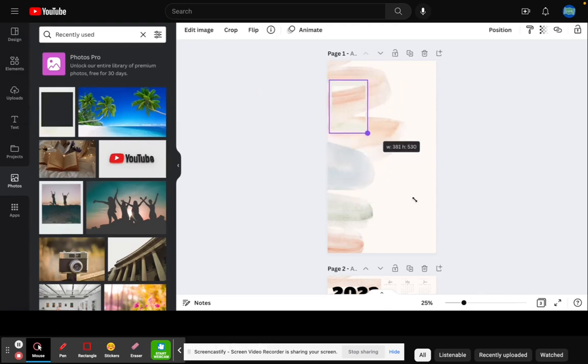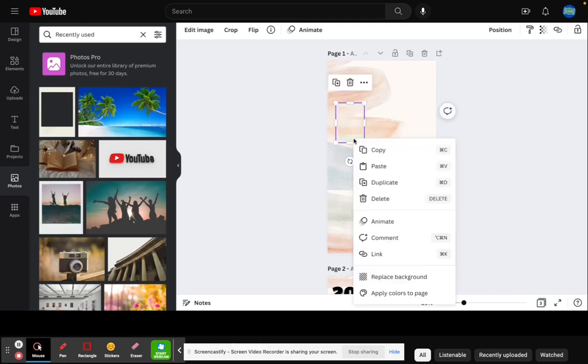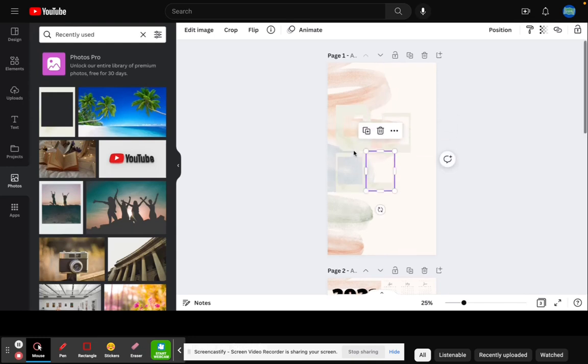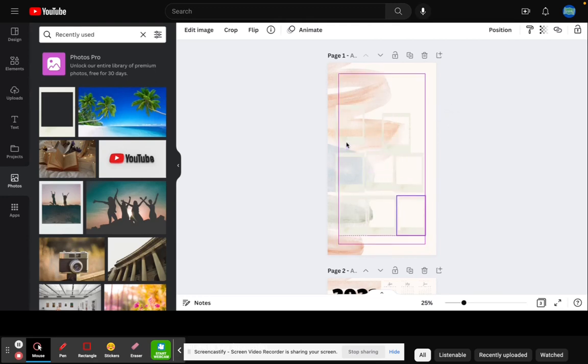And I chose about 8 goals for 2023. You can choose as many as you want because these are your visions. Now, you don't want to have the photos too close to the edge because phones are tricky and can cut them off. So, you're going to want to duplicate this 8 times by right clicking on duplicate or using the plus sign. I did it for 7 additional times and just moved the blank photos around. We will clean this up later, but just putting it as so I can see. And again, not having it so close to the edge so that they don't get cut off on your phone.